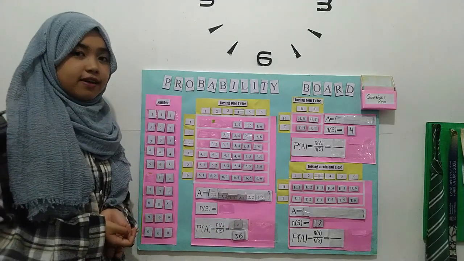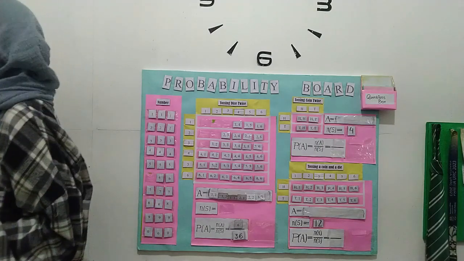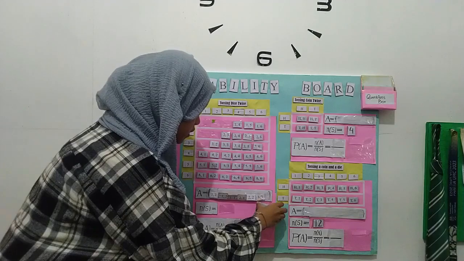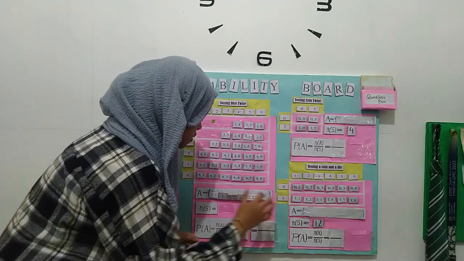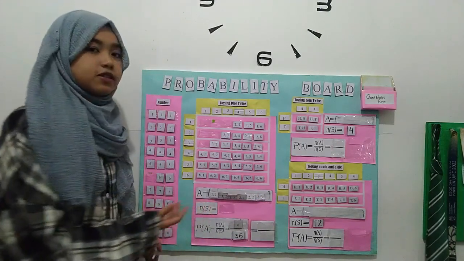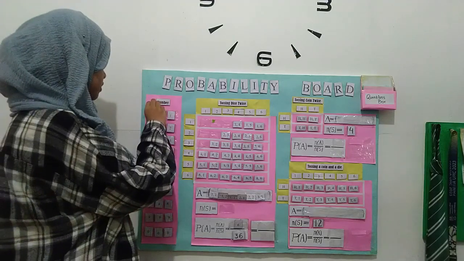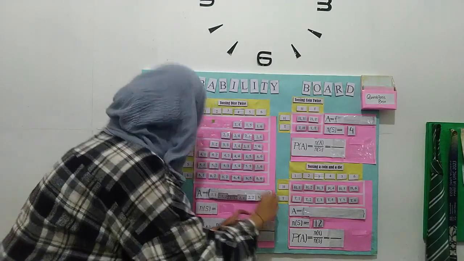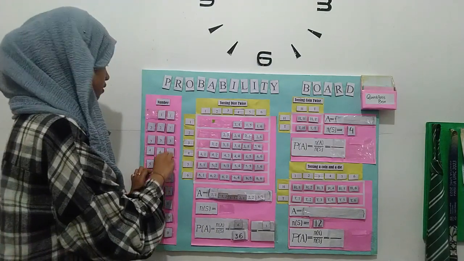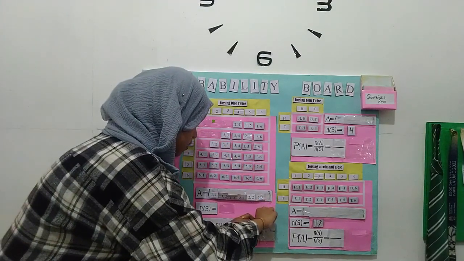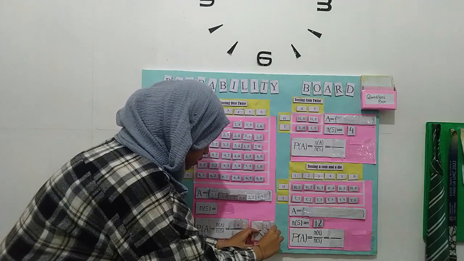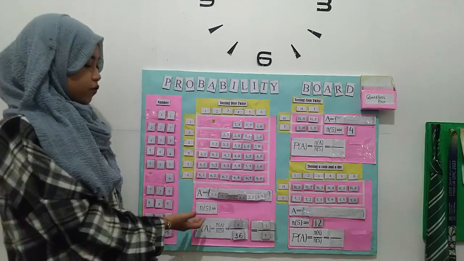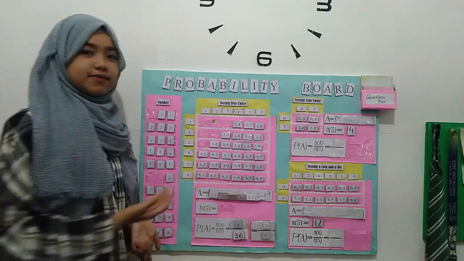So here I prepare if the answer can be simplified. The simple form of 6 over 36 is 1 over 6. So we got the probability of A is 1 over 6.